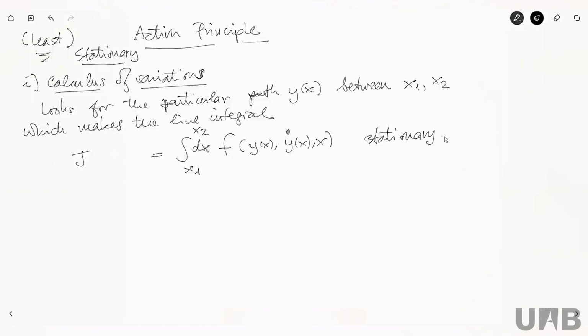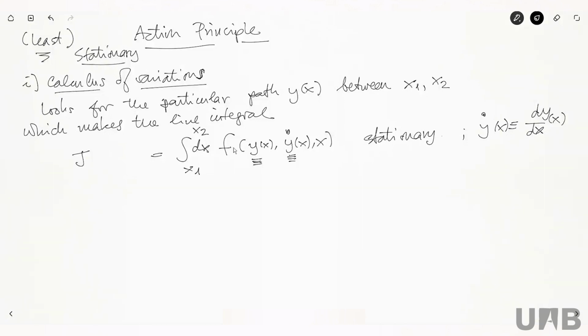This J is a line integral, the integral of a function which depends on the function y of x and derivatives of the function y of x. By y dot of x, I mean the derivative of y with respect to x, so that's not anything strange. And what we have to realize is that this line integral J is actually not just a function, but a function of functions. It depends on each function y and each derivative of y. We just stick it in here.